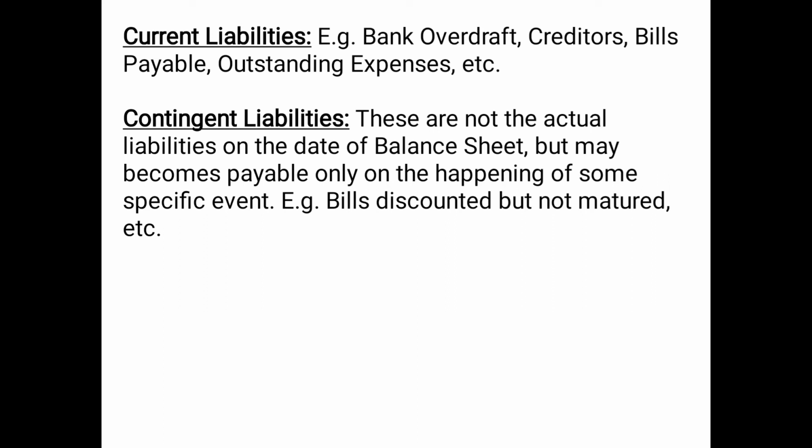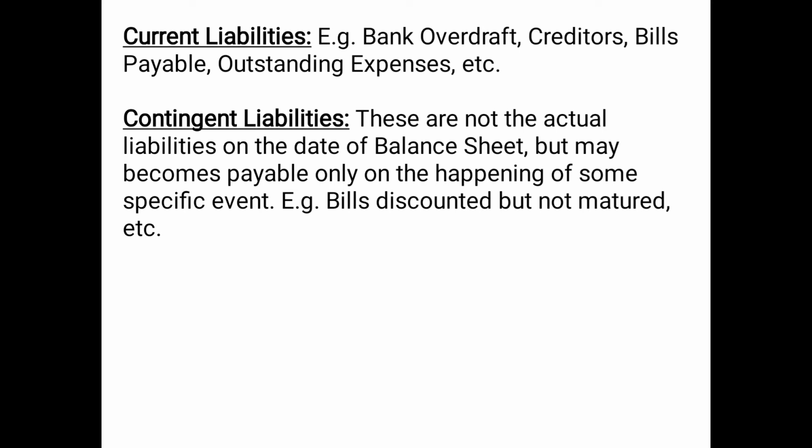And the last type of liability is contingent liabilities. The word contingent means which is not certain. It is dependent on some event. It may happen, it may not happen. In a similar manner, contingent liabilities are not actual liabilities on the date of the balance sheet. When we prepare the balance sheet, the liabilities which appear as contingent liabilities are not real liabilities, but they may become payable only on the happening of some specific event. That means if an event occurs, then only it will become a real liability, otherwise it will not be a liability. For example, bills discounted but not matured,